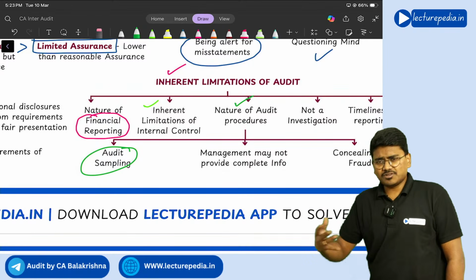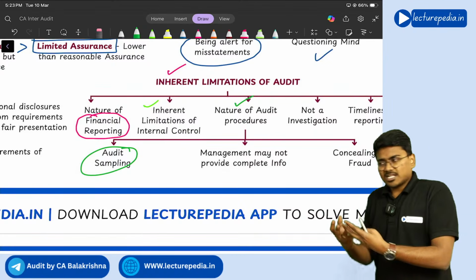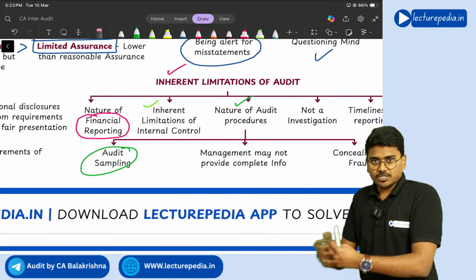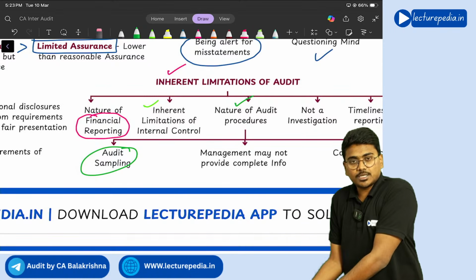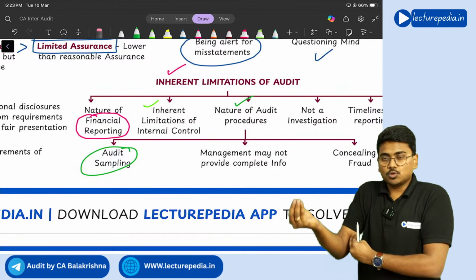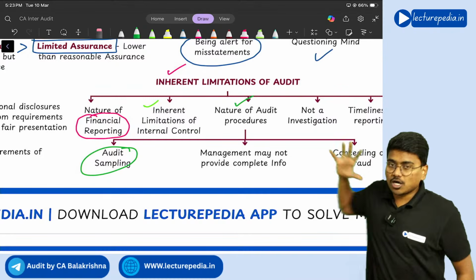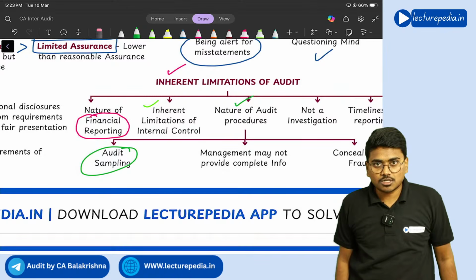All the documents, everything management has to give. Now you will go to the management and ask them to give information. Whether they give complete information or hide some information, you cannot influence them. Correct or not? What you can do is just ask them. You cannot force them to give all the information.